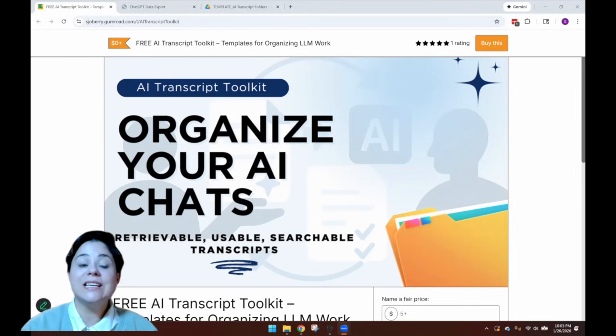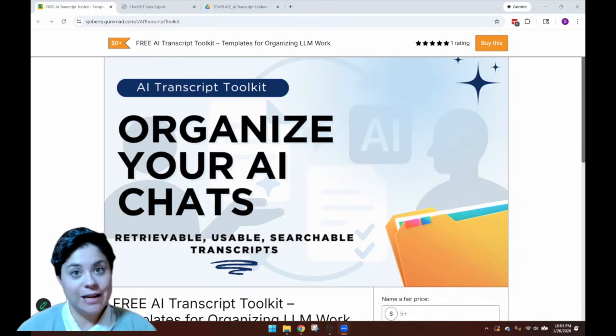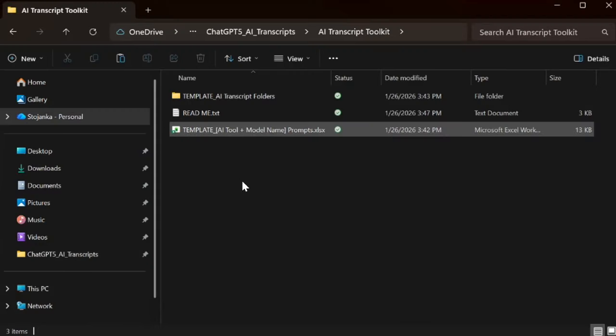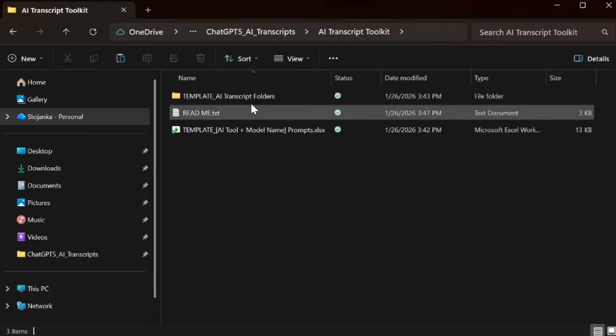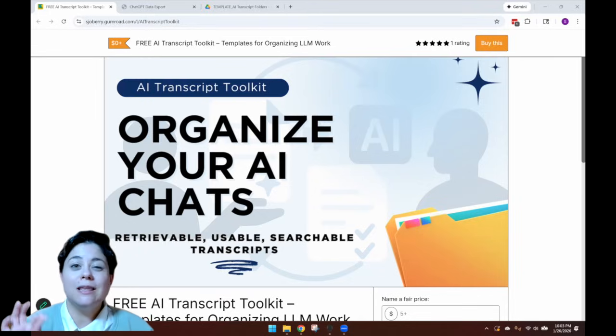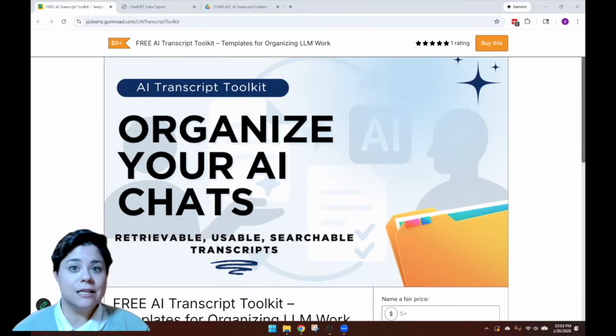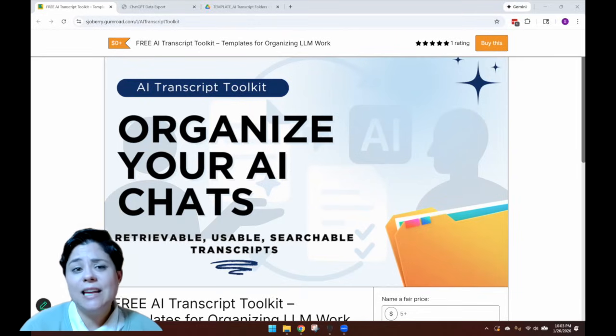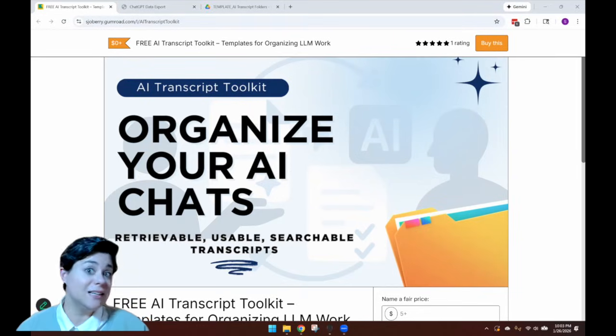So we're going to get started here on my Gumroad page where you will be able to download your free AI transcript toolkit, and all of the templates for the folder structures and things of that nature that might just make it a little bit easier for you to get started. But I really do encourage you to make this personal to you and to your specific needs. I mentioned that I might use this for my business, so there are some folders that I'm going to have to create along the way, since this particular product was designed mostly for the average person in mind. So this is a great place to start, but don't feel boxed into anything.